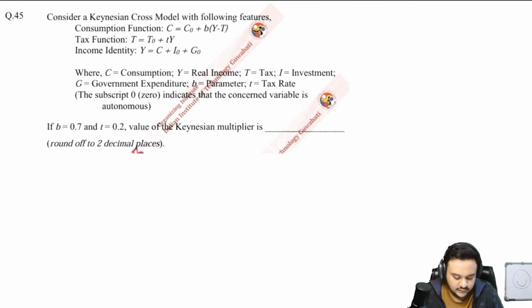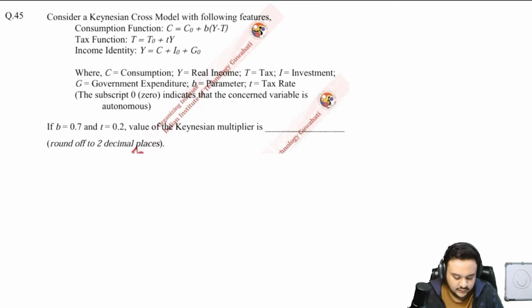Okay, so the 46th question: let [t] denote the greatest integer function, that is less than or equal to t. Find the number of points of discontinuity of the function f(x) for x belonging to the closed interval 0 to 4. So now what do you need to actually solve this question? First of all, you should know something about the greatest integer function, that it is discontinuous at every integer.